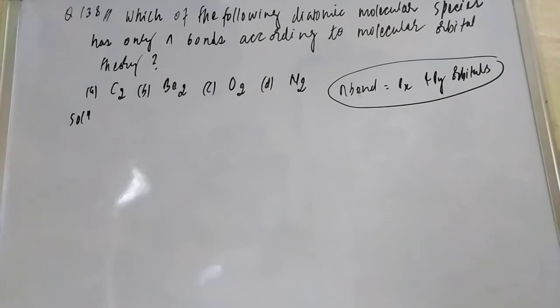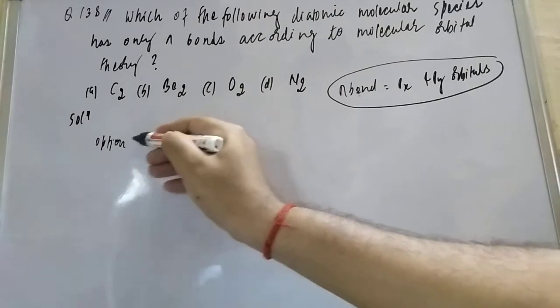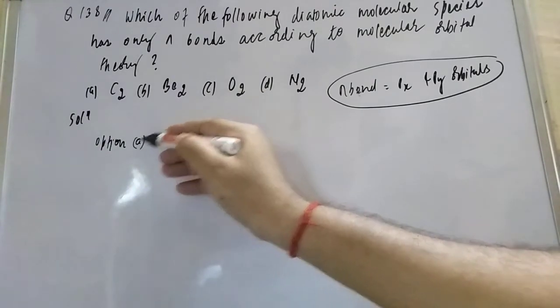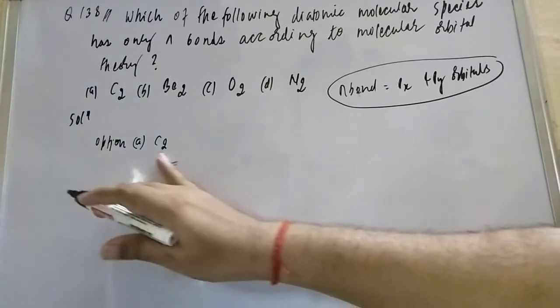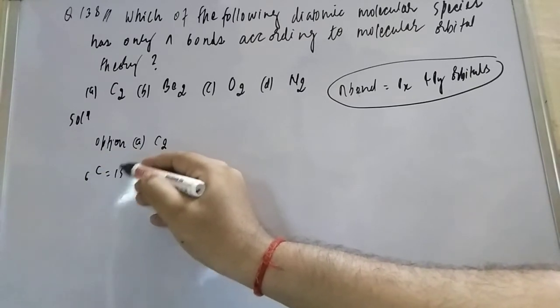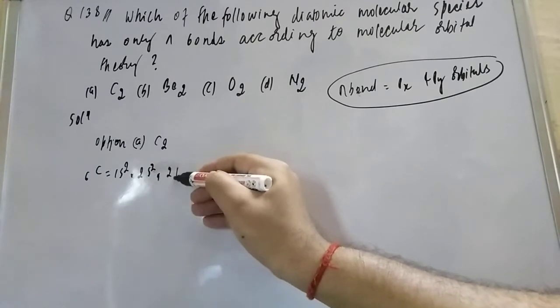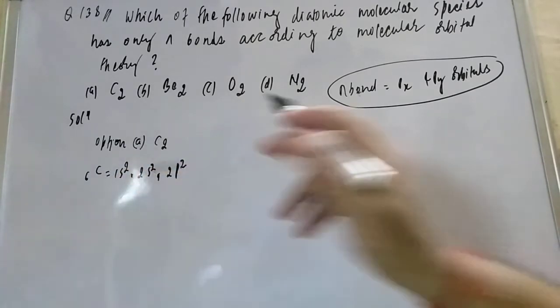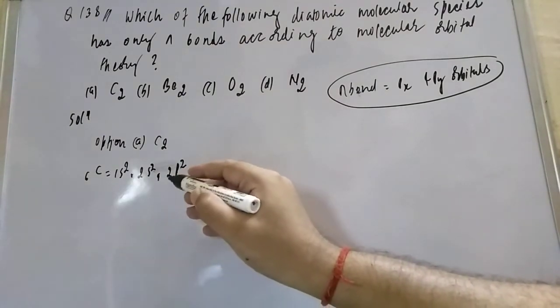Now let us check carbon C2. I am taking option 1, A. So C2, take one carbon. What is the configuration of one carbon? Here the atomic number is 6. So it will be 1s2, 2s2, and 2p2. So 2 plus 2 plus 2 makes 6. Now you fill it.